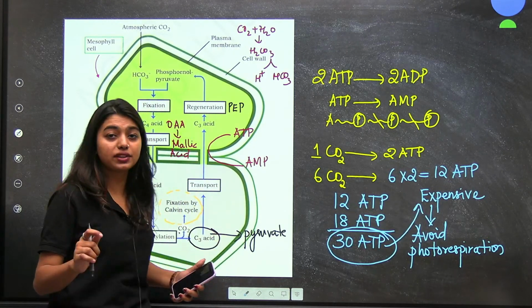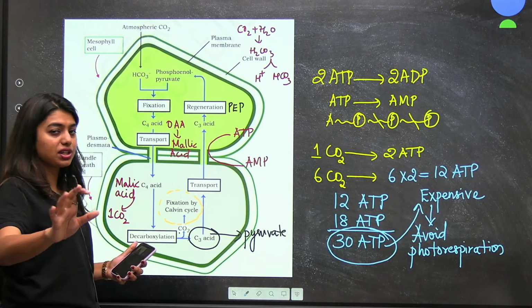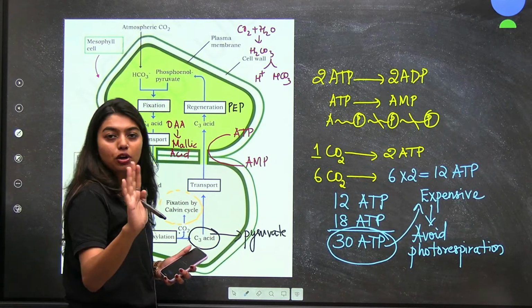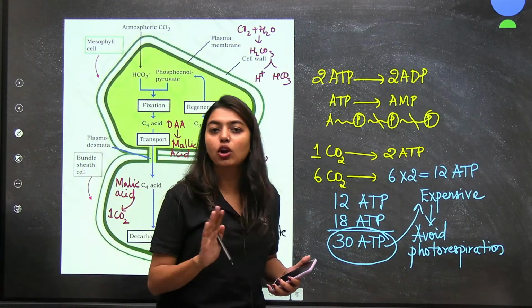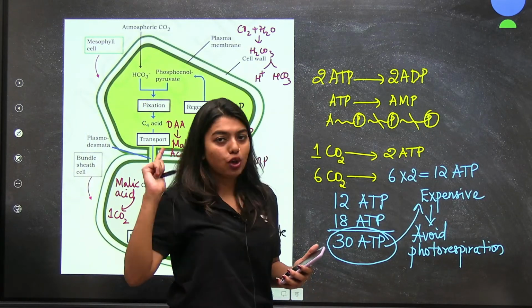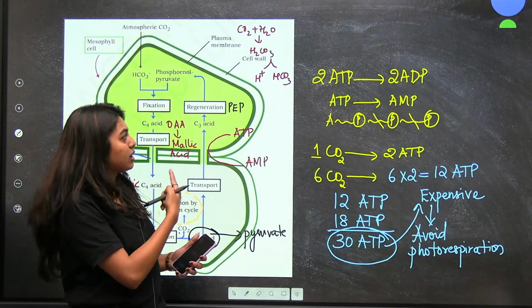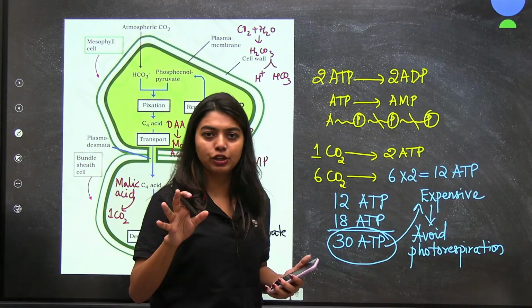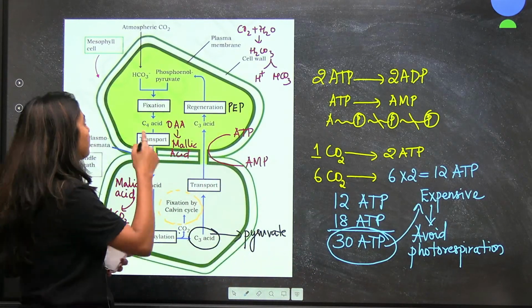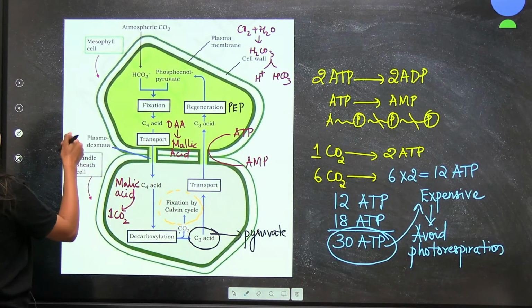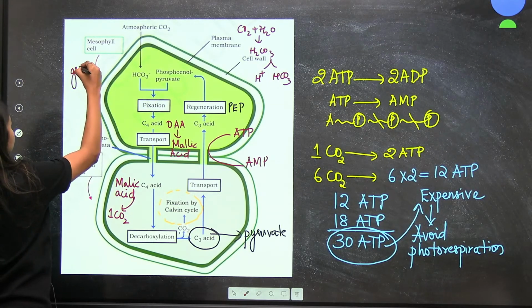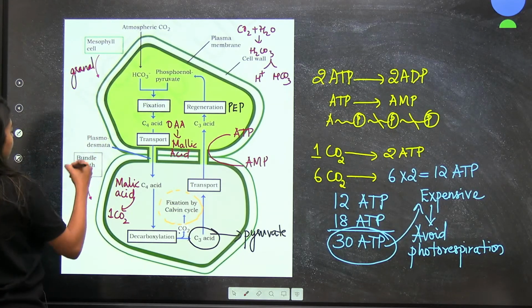Students, one important thing that you need to write in an MCQ question if they asked is, here in your mesophyll cells, Rubisco will not be present. Okay, Rubisco will not be present in these mesophyll cells. Normally, if the C3 cycle is happening, it will happen in your mesophyll cells where the chloroplast is there, correct? All of that we know. But then here it will not happen. Why?